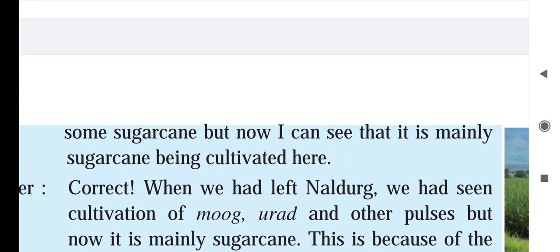So Savitri is saying that when they started their journey in Naldurg, she saw dry grasses and vegetation, with a little sugarcane, but here she sees mainly greenery and sugarcane cultivated in Solapur. Maybe more irrigation facilities are available, because sugarcane requires a lot of water. That's why mainly sugarcane is cultivated here.